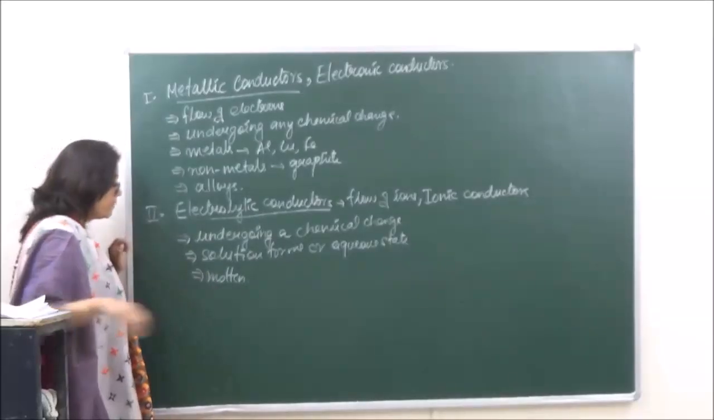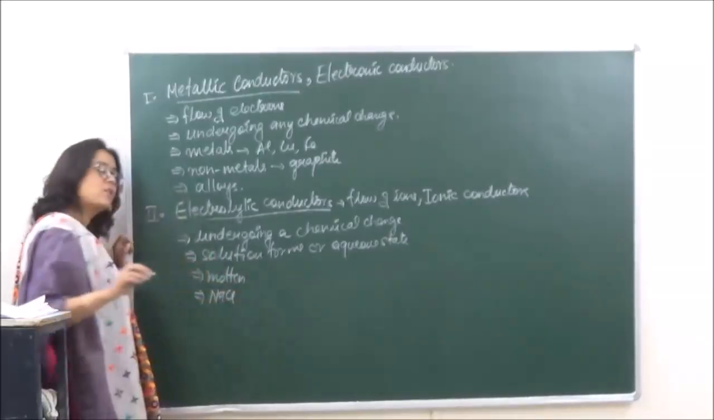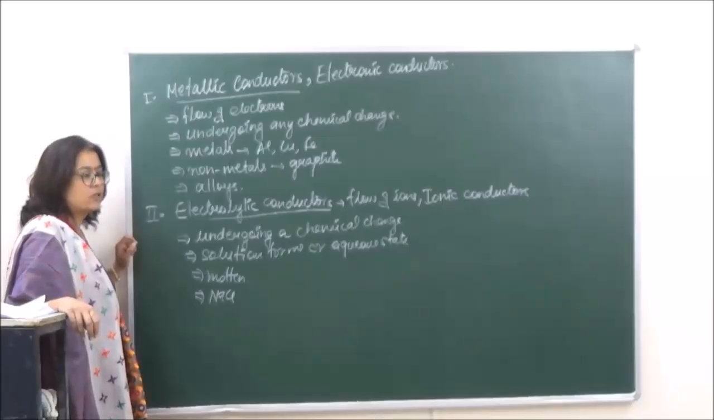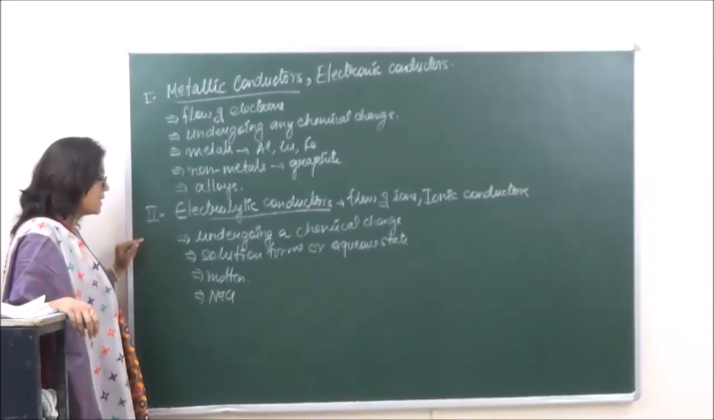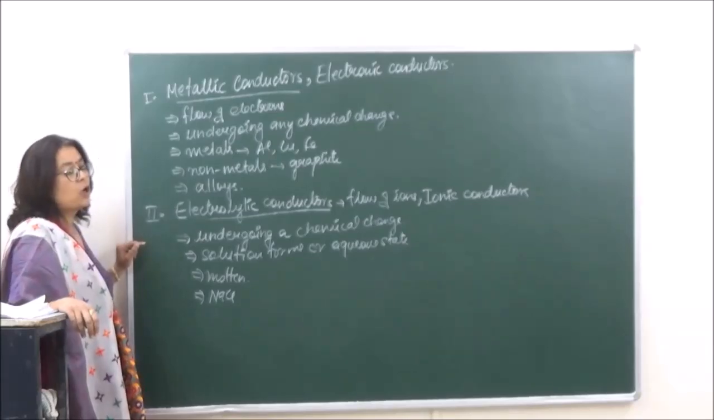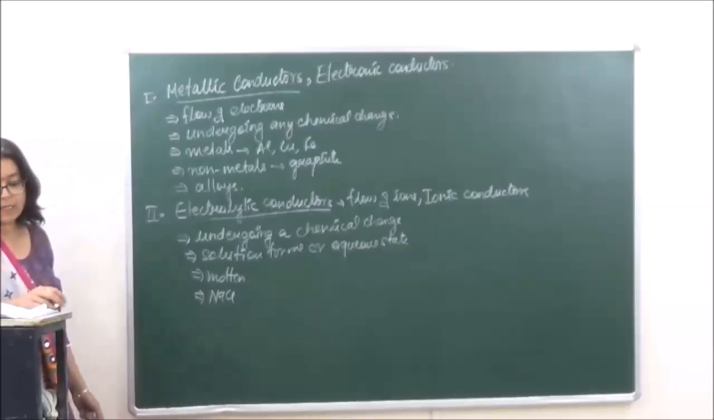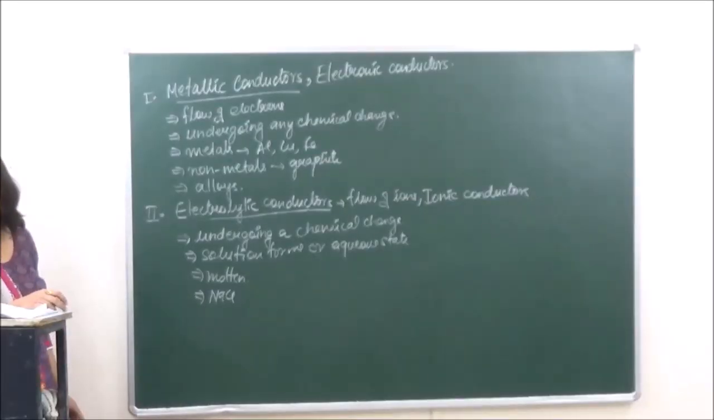For example, when we are talking of sodium chloride, in solid form it will not conduct electricity. It will only start conducting electricity when it is either melted or it is dissolved in water. Okay? So electrolytic conductors are going to conduct electricity only in the aqueous or molten form. So these are the two types.